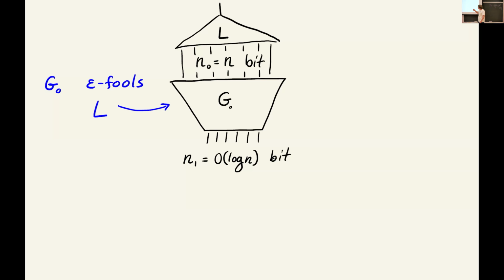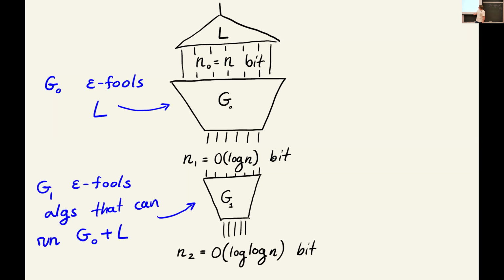And the idea now is that I just want to view these seeds as the input length of a new test, and plug in another pseudorandom generator whose seed length is logarithmic in this input length.